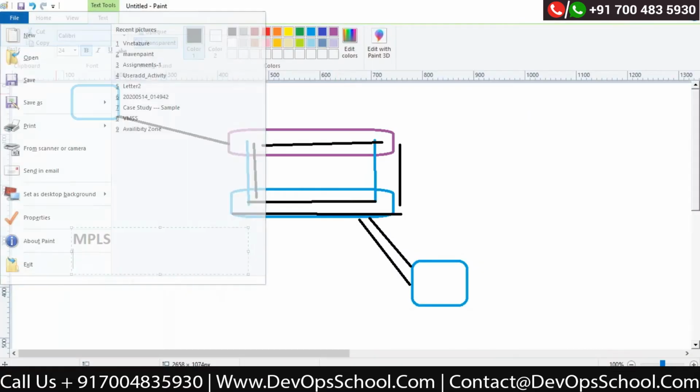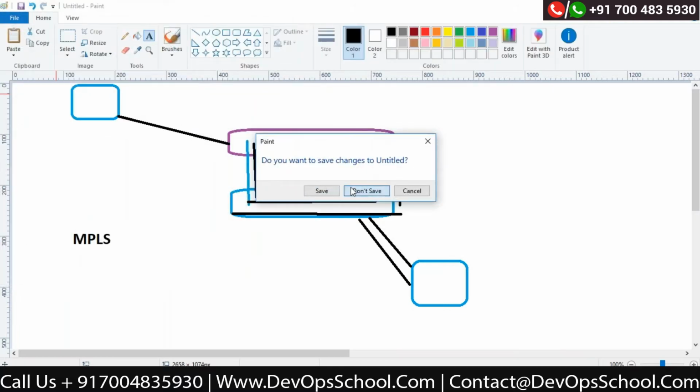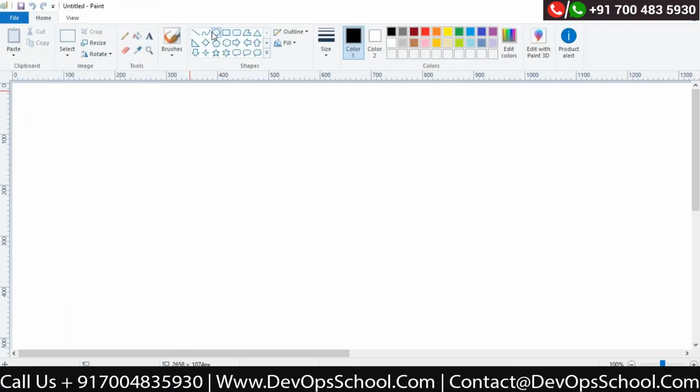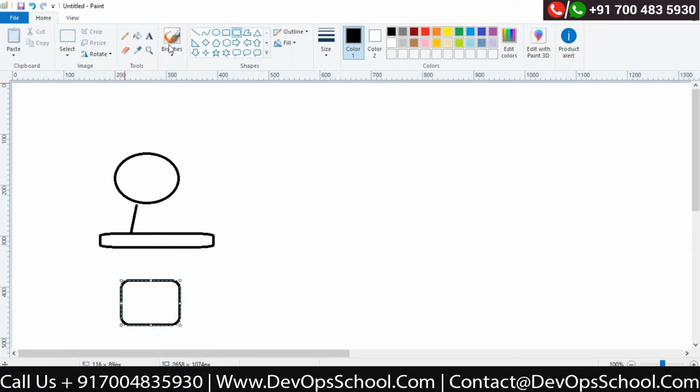Let's say this is my one router. Correct? And I have a switch over here. They are connected by wire, and I have some computer. Okay.